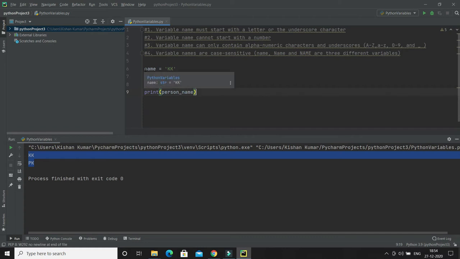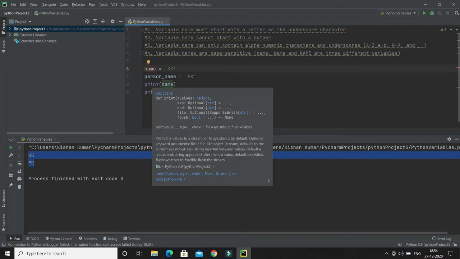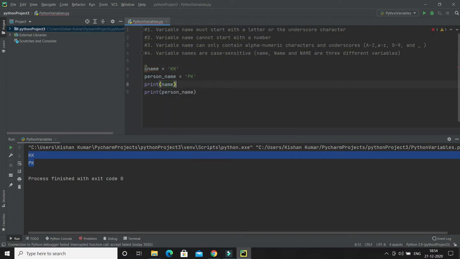If you specify a number before any variable name, then this will give you an error right away at compilation time itself. So these things you have to keep in mind. It is very restrictive, so you cannot violate the rules. It's a rule, not a convention. You have to follow it.